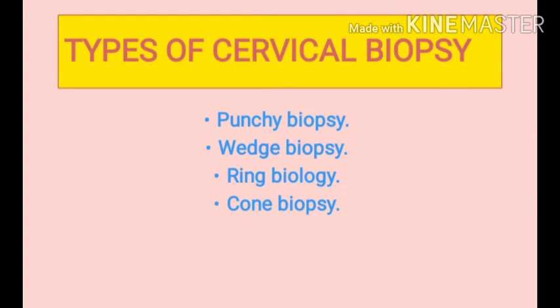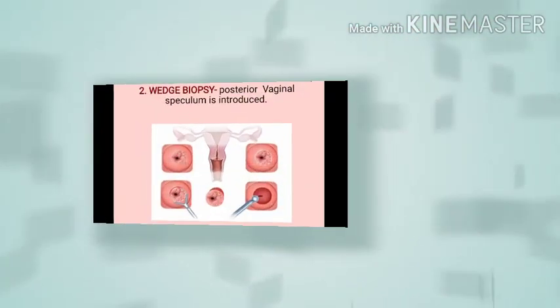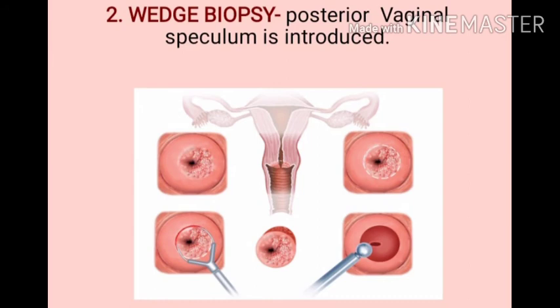Types of cervical biopsy: punch biopsy, ring biopsy, cone biopsy and bandage biopsy. First is a punch biopsy, an outpatient procedure without anesthesia. Bandage biopsy: the posterior vaginal speculum is introduced, and the internal and the posterior lips of the cervix are held.